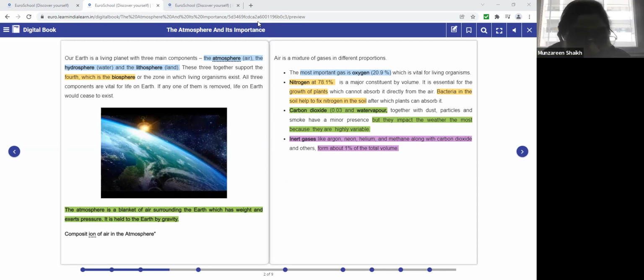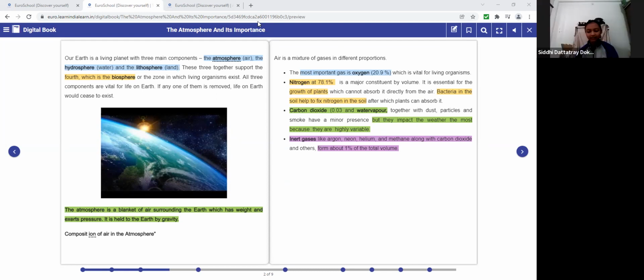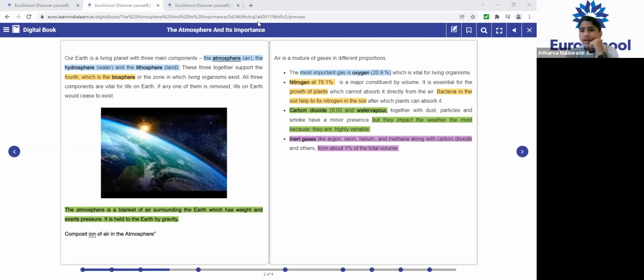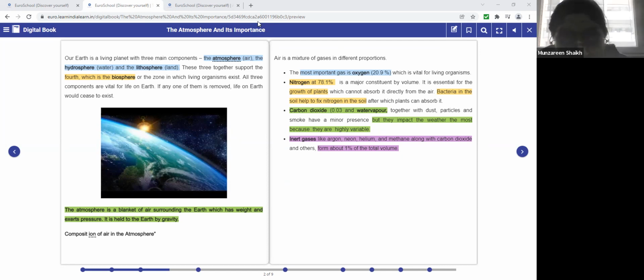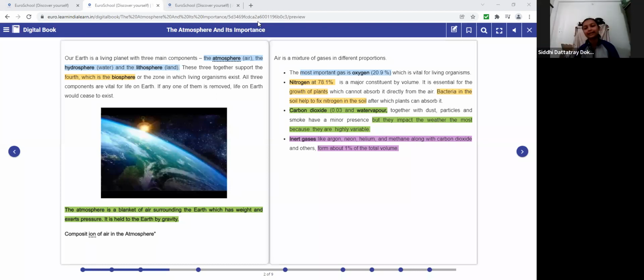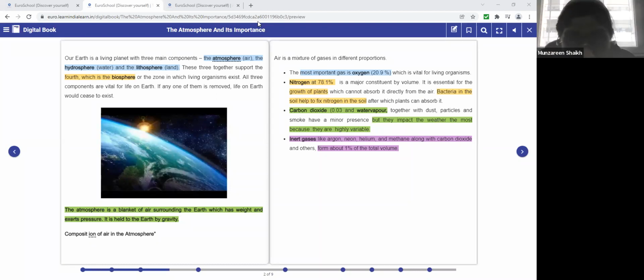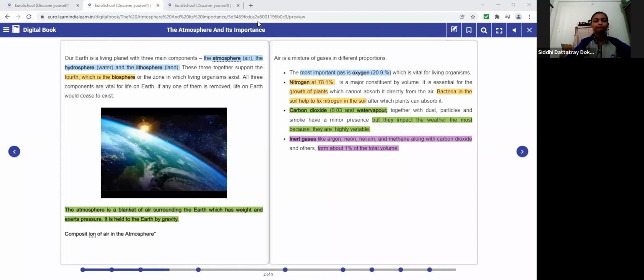The fifth one is the inert gases, such as what? Argon, neon, helium, and along with methane, carbon dioxide, xenon also. Together they form a volume of 1%. So when they all come together, they form what? Atmosphere. Have you all understood? Yes, ma'am. Okay, let's go on to the next page.